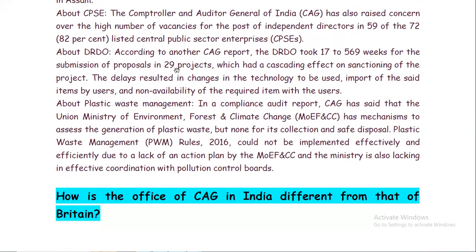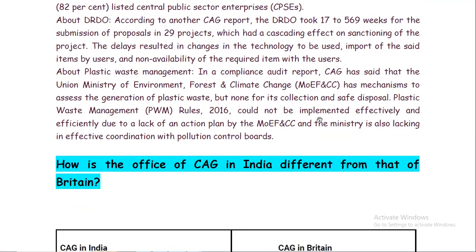About DRDO, according to another CAG report, the DRDO took 17 to 569 weeks for the submission of proposals in 29 projects, which has a cascading effect on sanctioning of the project. The delays resulted in changes in the technology to be used, import of the said items by the user, and non-availability of the required items with the users. Remember, these are important issues, or you can say the reports that CAG has gone through recently, right?